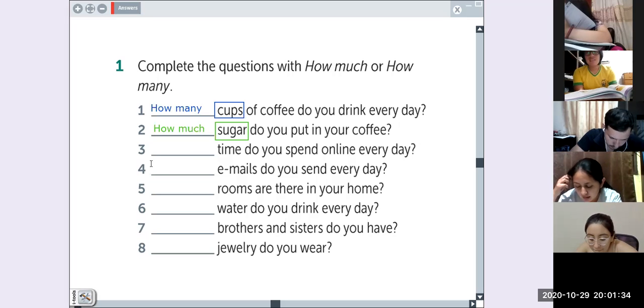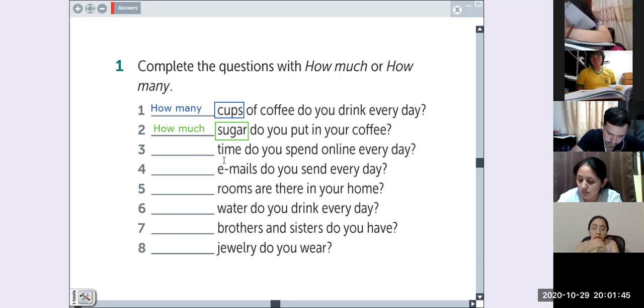How much time do you spend online every day? Okay. Time is countable or uncountable? Countable? No. Time is an uncountable noun. As you can see, it's in singular. It doesn't have a plural form. It depends on the sentence. For example, we have time, it's uncountable.